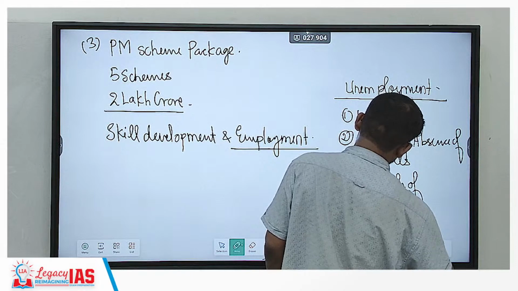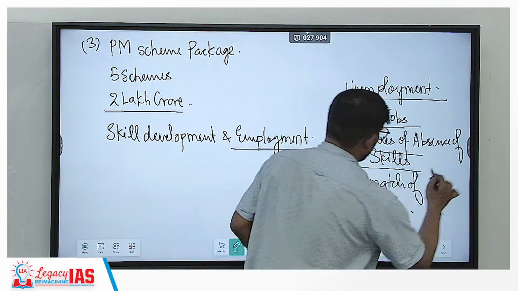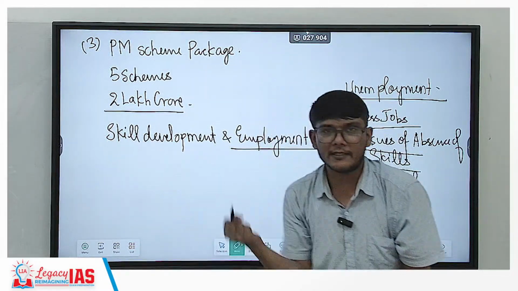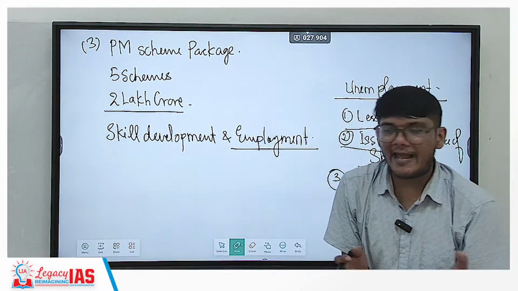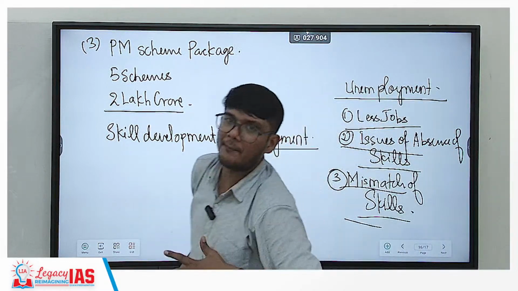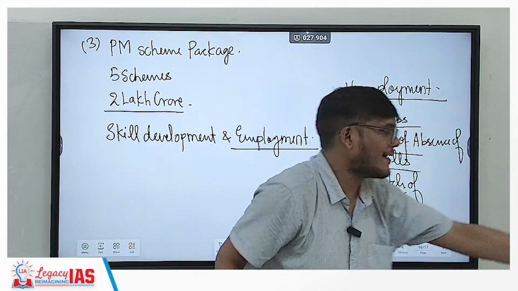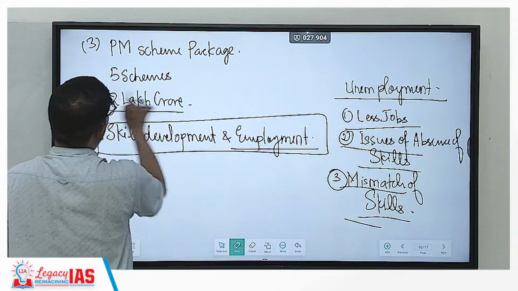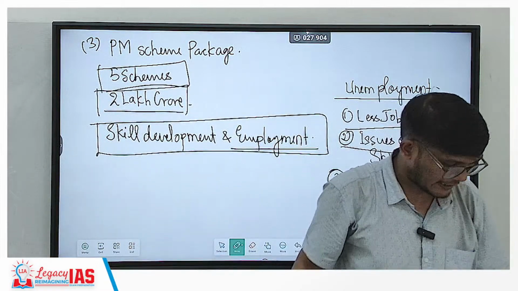Now, what does this mean? Jobs are less, people are not skilled, and if people are skilled, they are skilled in some other things. The job is of some other nature and the skill is of some other nature. So by this scheme, the government will have job-oriented skill development, understanding what is the requirement of the market, skilling you in that, and then providing you employment. And the corpus of this is 2 lakh crores, which will be done through 5 schemes. I hope that's absolutely clear.